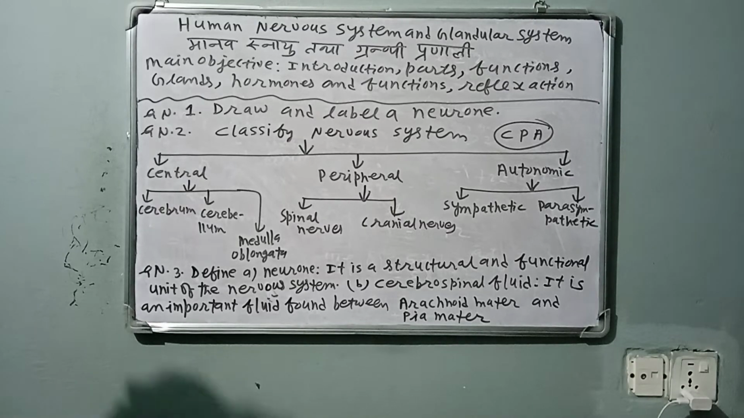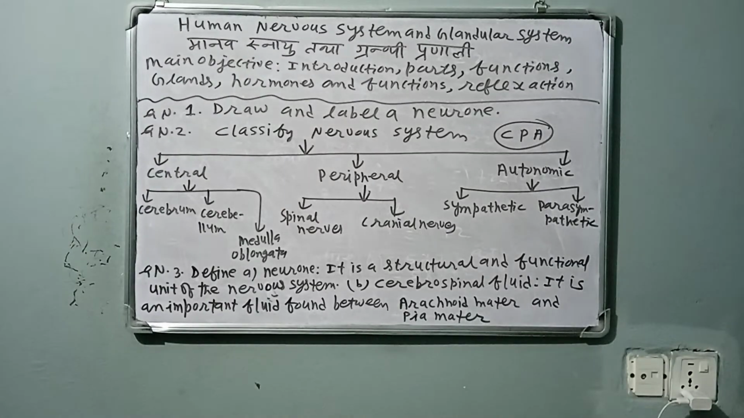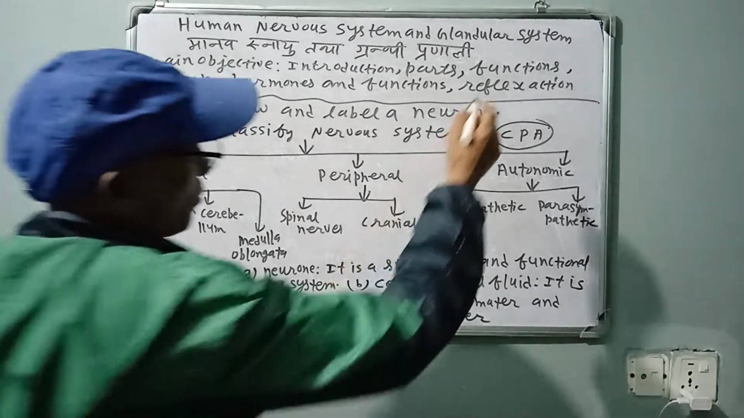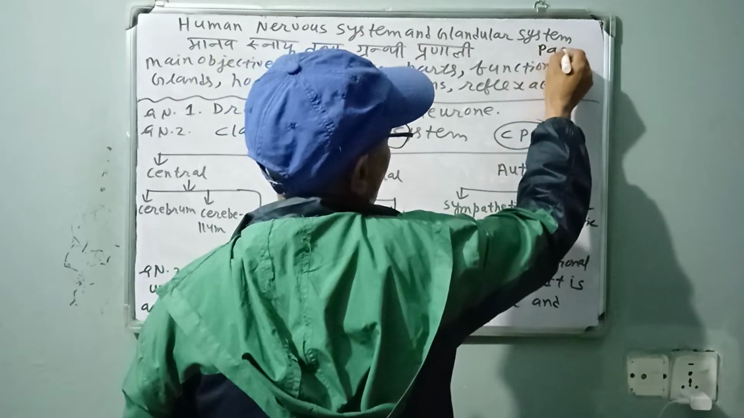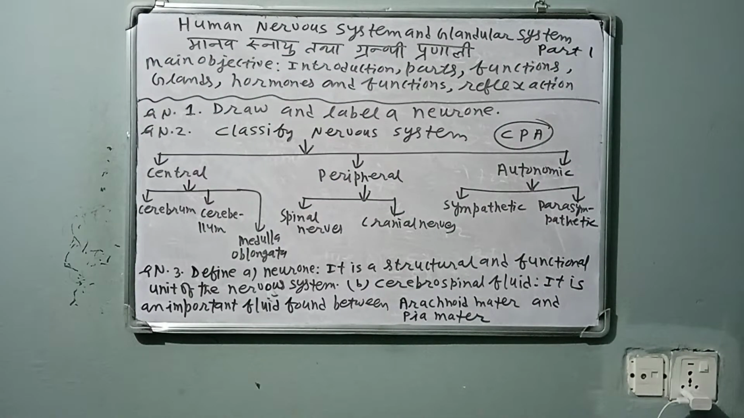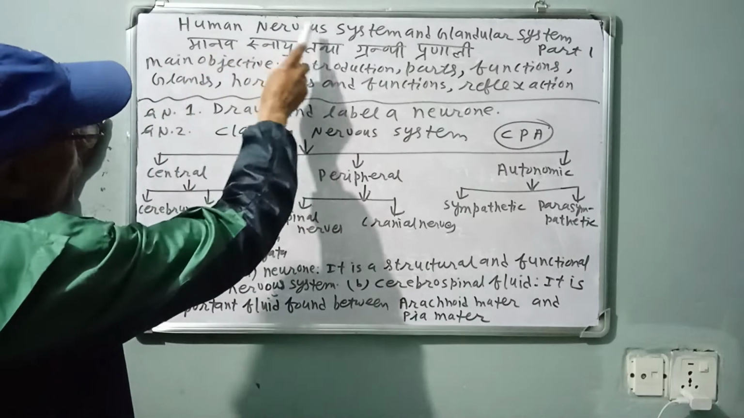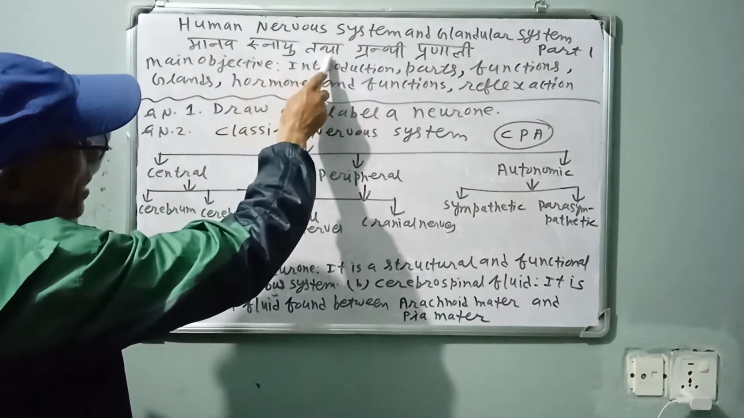Good evening, class 10. Human nervous system and glandular system. Part 1, for beginners. The main objectives of this lesson are as follows. Human nervous system, Snayu Pranali.